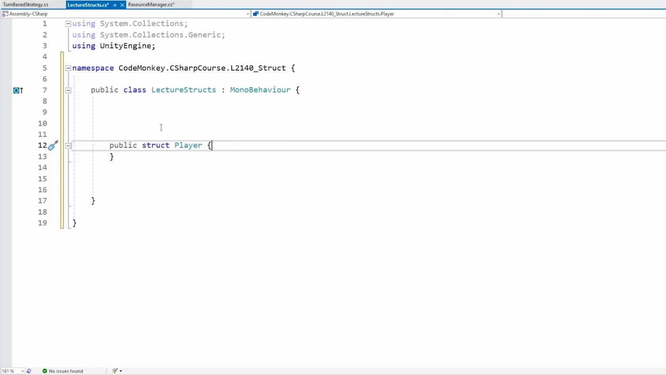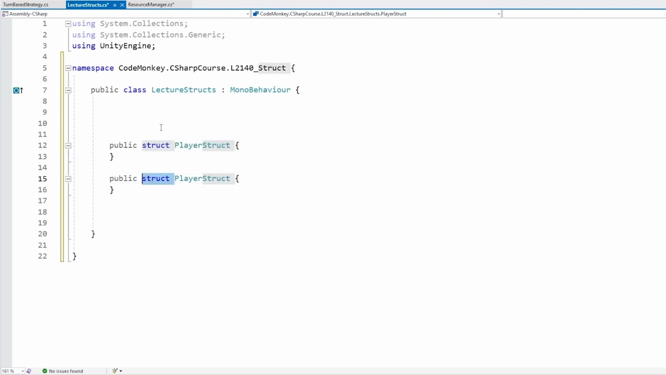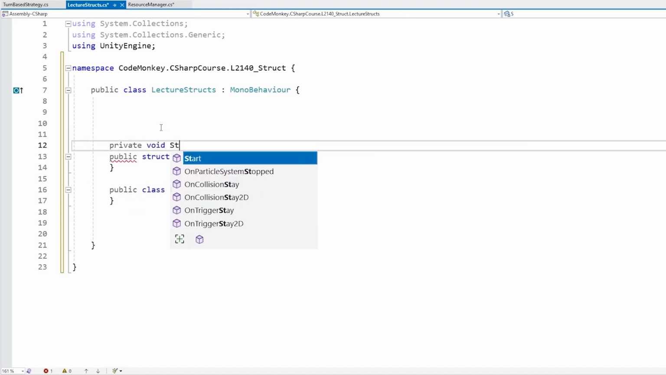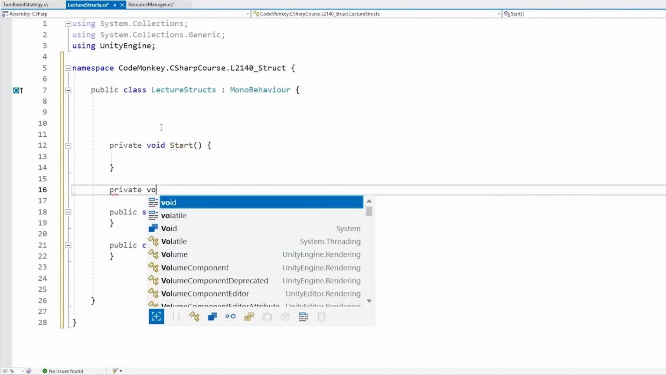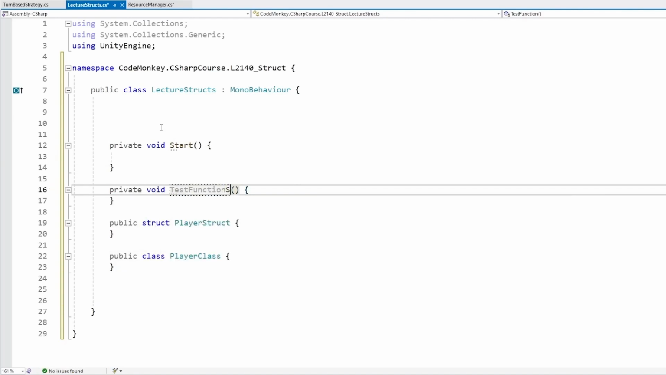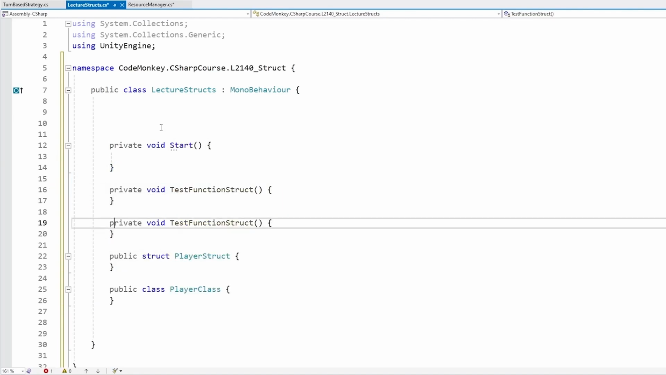This means that when you use something as a class, like a class parameter, it gets passed in as a reference, whereas with a struct, it gets passed in as a copy. So here we can do a simple quick test: make a player struct and a player class. Then just run this code, making the usual start function, because over here I'm working in Unity. Let's make a private void test function struct, and another one, test function class.